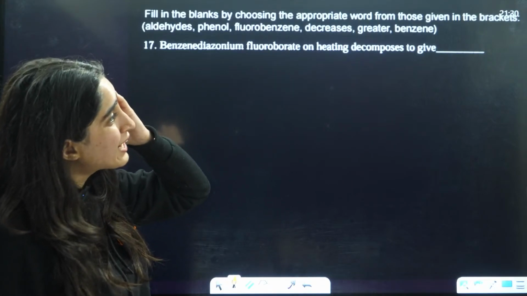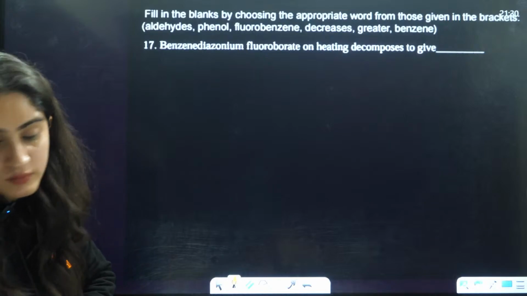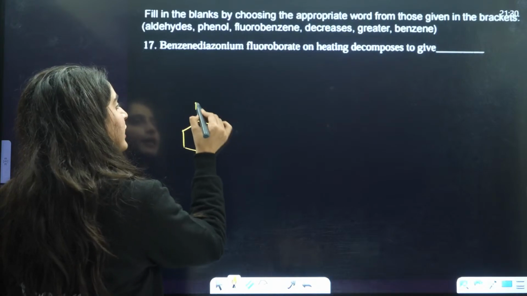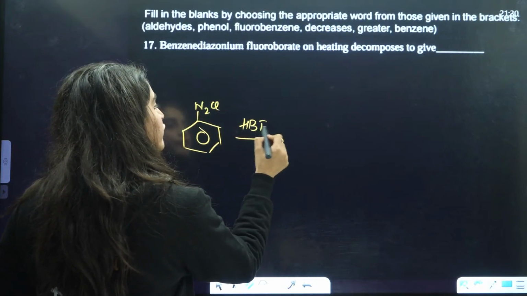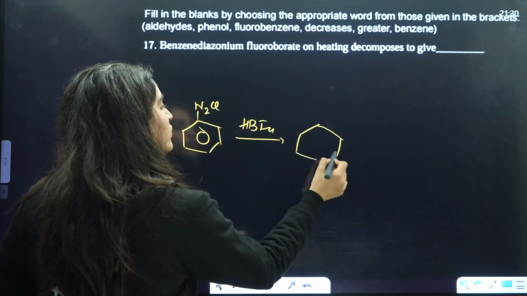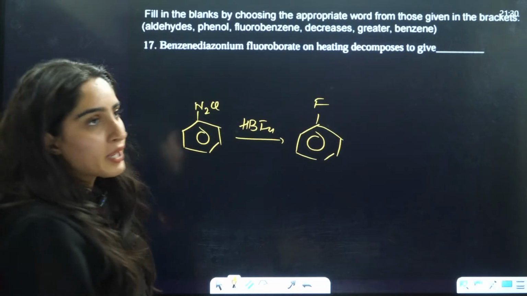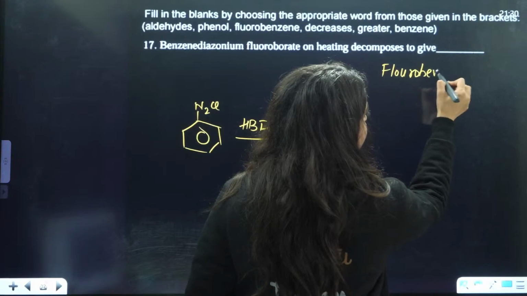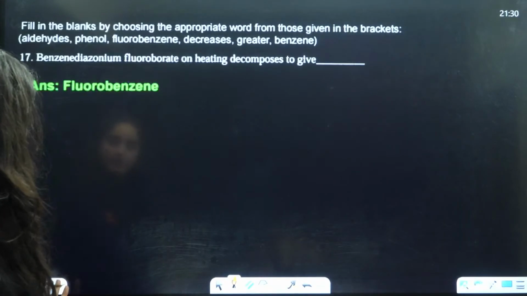Next is benzene diazonium fluoroborate, which on heating decomposes to, a very, very important naming reaction. They are asking you, you have this N2Cl, and when you have HBF4, it gives rise to fluorobenzene. So the answer is going to be fluorobenzene. Fluorobenzene is the correct answer, right?